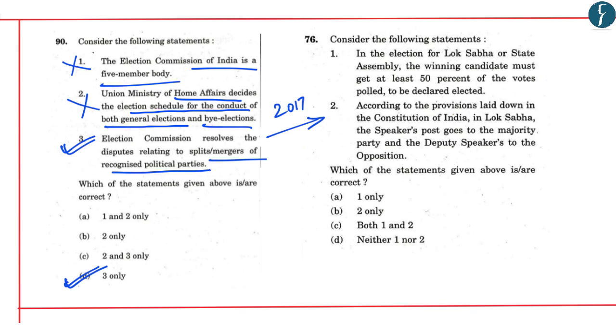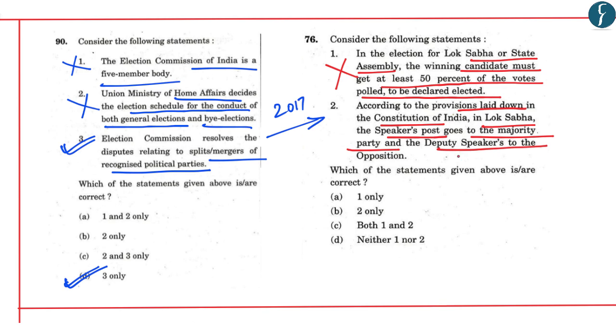Moving to the next question, it says, in the election for Lok Sabha or State Assembly, the winning candidate must get at least 50% of votes polled to be declared elected. No, the statement is incorrect, as any candidate has to just secure the maximum number of votes as compared to the other candidates. Second, according to the provisions laid down in the Constitution of India, in Lok Sabha, the Speaker's post goes to the majority party and the deputy speaker's to the opposition. No, the statement is again incorrect. So in this, D is the correct answer. That is, neither 1 nor 2.